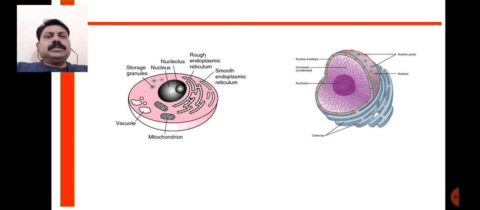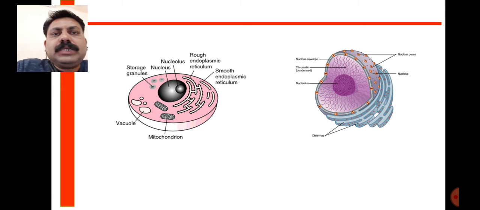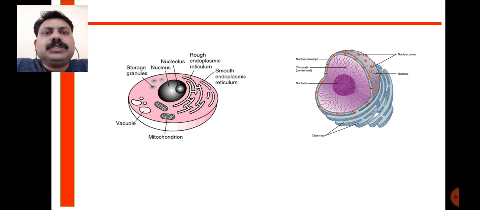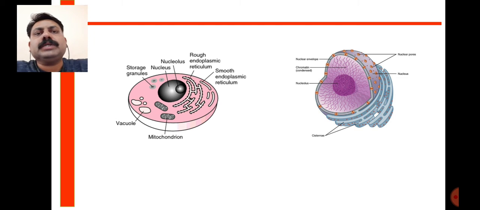Whereas the nucleus, which is the control center of the cell, contains the chromosomes, constituted by proteins and the DNA. And this DNA, after replication, is helpful for the cell division process. As the chromosomes and DNA are present in the nucleus, the nucleus is an important organelle and has a role in hereditary transmission of the characteristics of the mother plant.